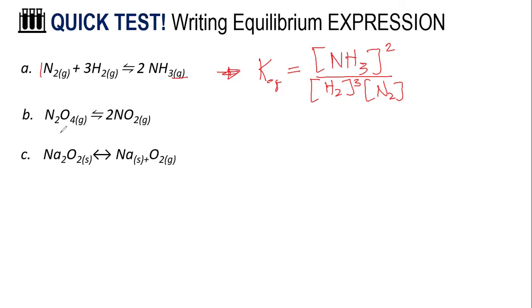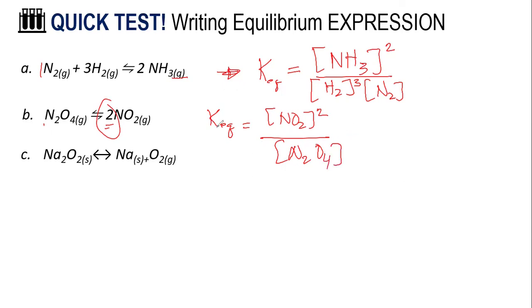Now, how about this one? So here we have 2 and then we have 1 here. So when we write our K equilibrium, then products, that's NO2, raised to the power of the coefficient 2, over your N2O4 raised to the power of 1.